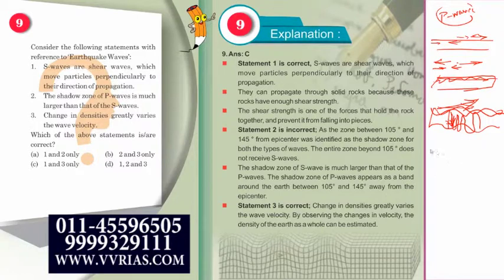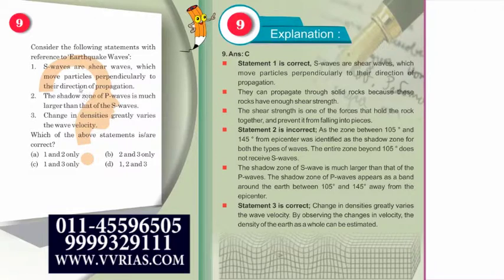So this is what the first statement is saying. In P waves, the particles first undergo compression and then rarefaction, meaning the particles travel along the path of propagation of the wave. Whereas in S waves, or secondary waves, or transverse waves, transverse means perpendicular to the direction of propagation; the particles move up and down. So this is your first statement: S waves are shear waves, they move perpendicularly to the direction of propagation.